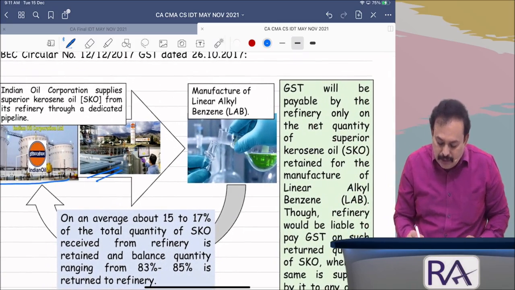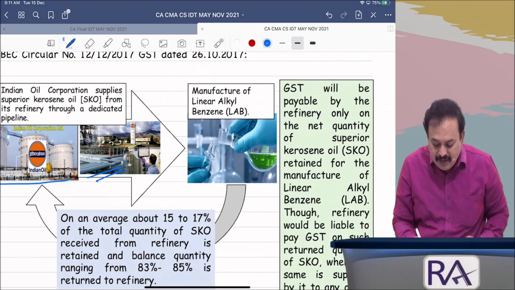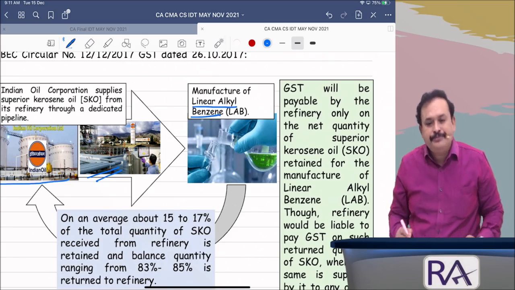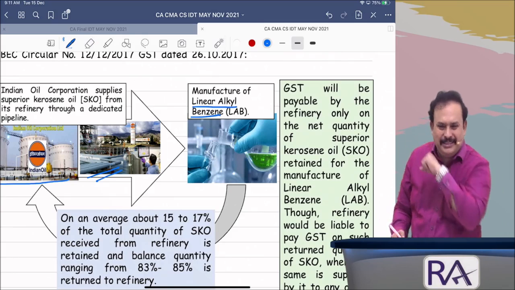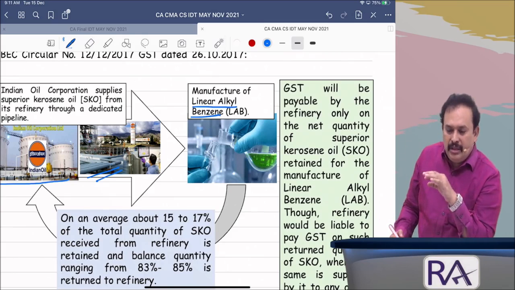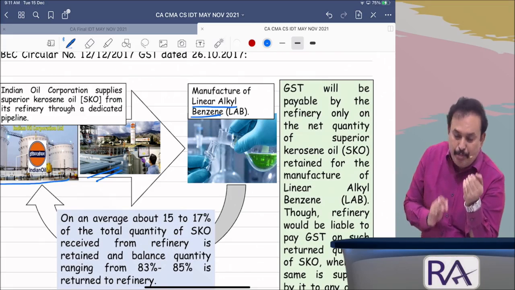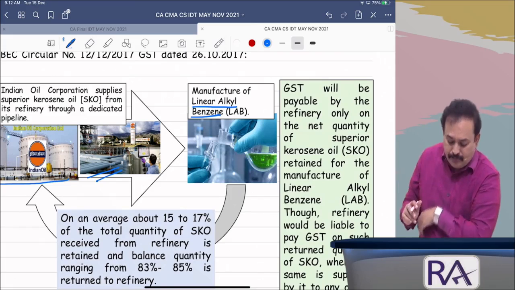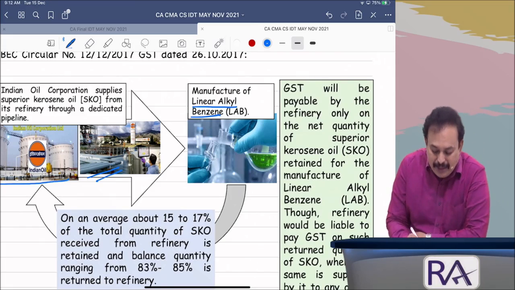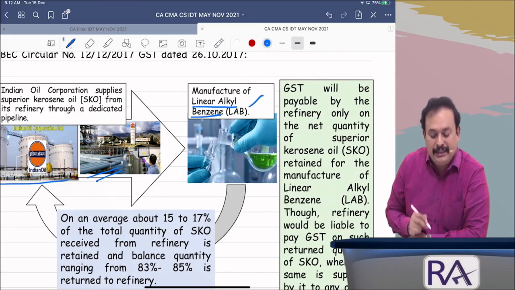to the manufacturer of linear alkyl benzene, a product they are manufacturing. For them, superior kerosene oil is wanted. They supply the superior kerosene oil to them for their manufacturing of linear alkyl benzene.